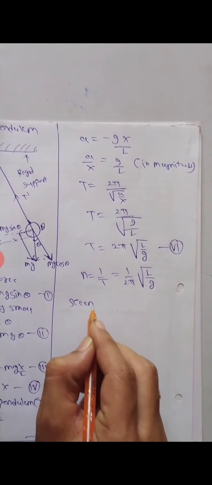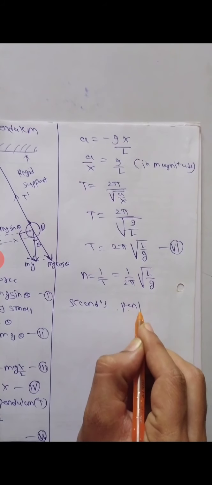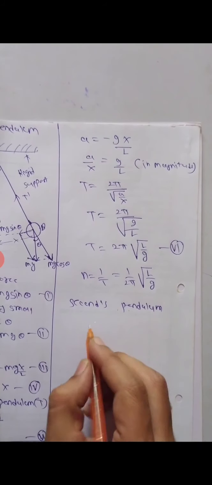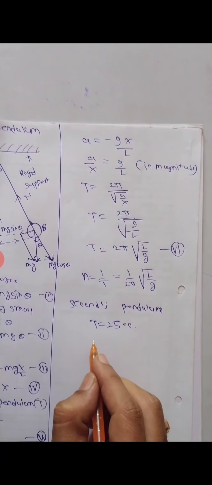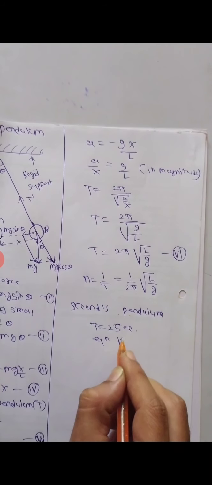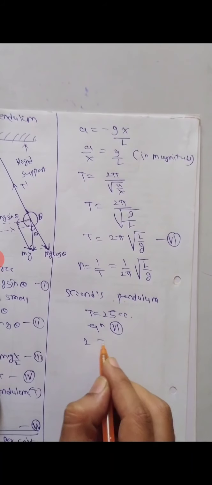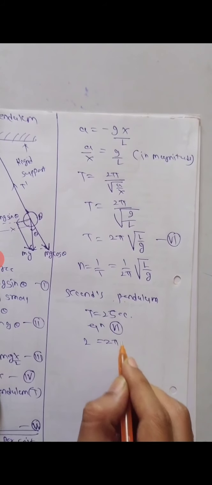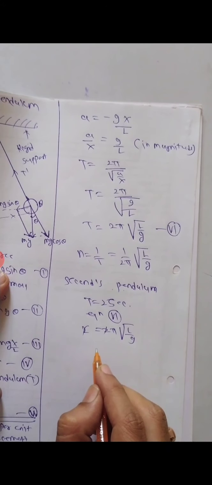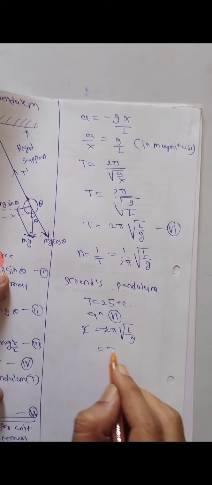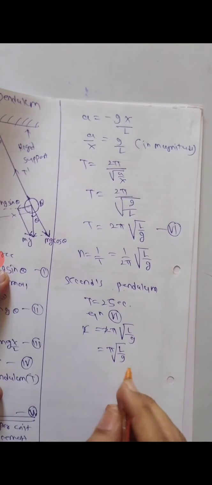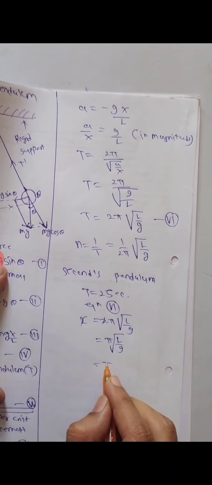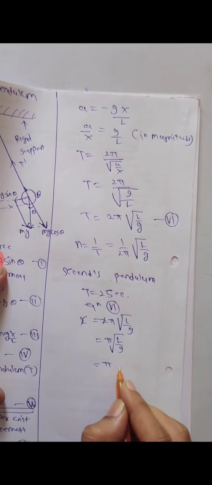And one more thing, we know that a seconds pendulum is nothing but what? One whose period is 2 seconds. T is equal to 2 seconds. So if you put this in equation 6, it will be 2 is equal to 2 pi under root L upon g. 2 will get cancelled out. So it will be pi, L upon g, which is under root.